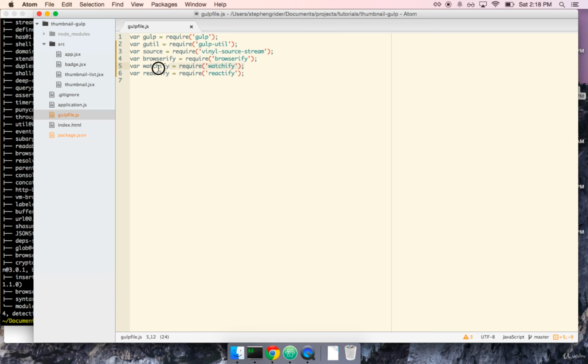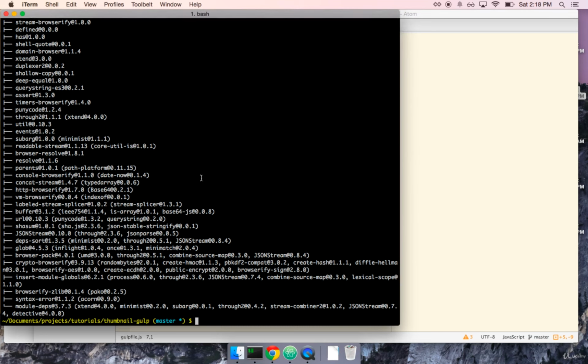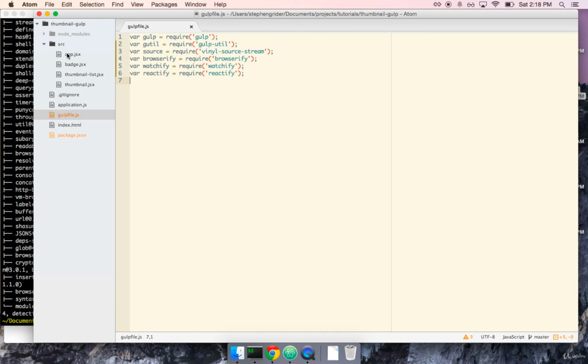Watchify is a nice little bonus in here that I think you're going to like a lot. It's a tool that's going to automatically rerun our gulp file for us whenever our code in here changes. So that means that whenever we make a change to our code, we don't have to come over to our command line and type out gulp again to start our build process of converting the JSX to JS again.